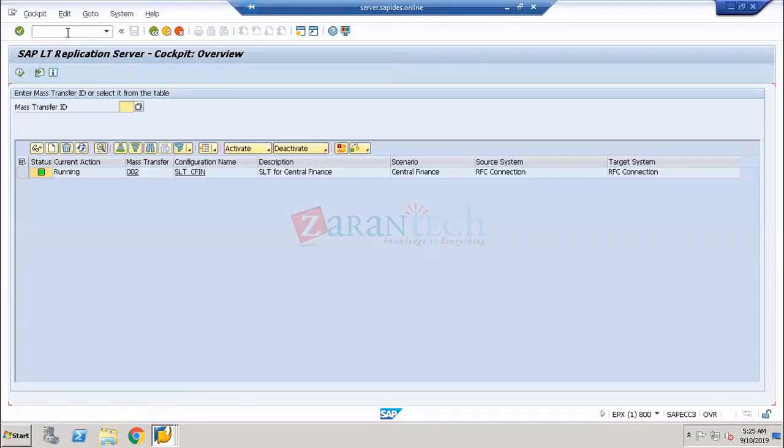What is the transaction code? I'll tell you everything. LTRC. LTRC is the transaction code we are going to be using.